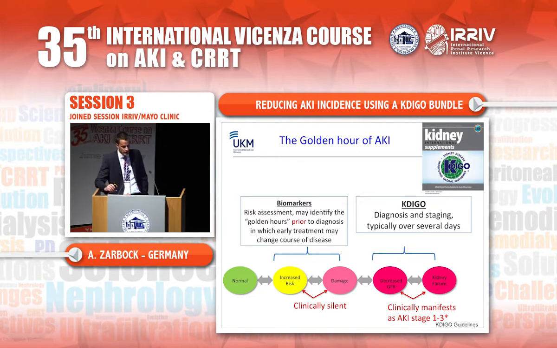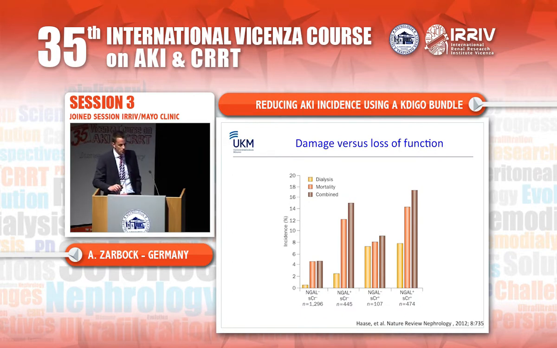And this is highlighted in this study, which shows that the kidney damage without a loss of function impacts patients' outcome. This study was performed by Michael Haas, and they divided more than 2,000 patients in 4 groups based on the serum creatinine levels and a biomarker. And in this case, they used NGAL. First of all, they divided the patient into patients with an elevated serum creatinine and patients with a normal serum creatinine. And I want to focus on these 2 groups. And in the next steps, they divided these patients into patients with a normal biomarker and an elevated biomarker.